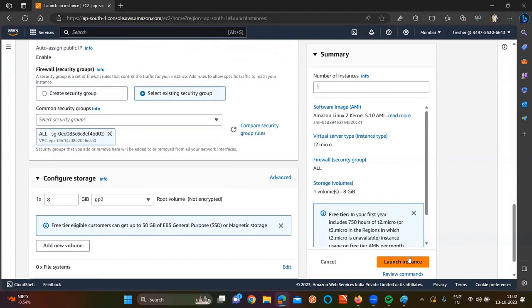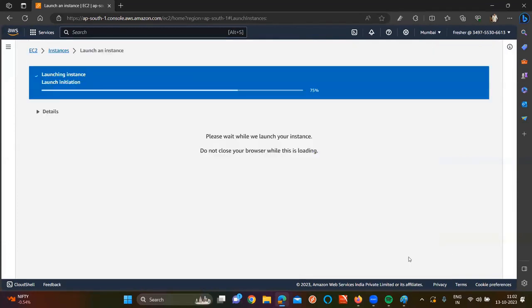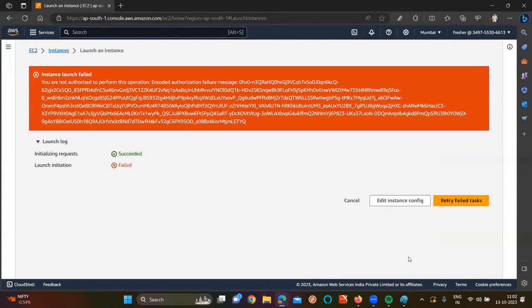I'm able to create now, sir? No. What is it telling? You are not authorized. Authorized means what? Authentication means sign in. Authorized means what? Permission. Is he missing permission or not, sir?